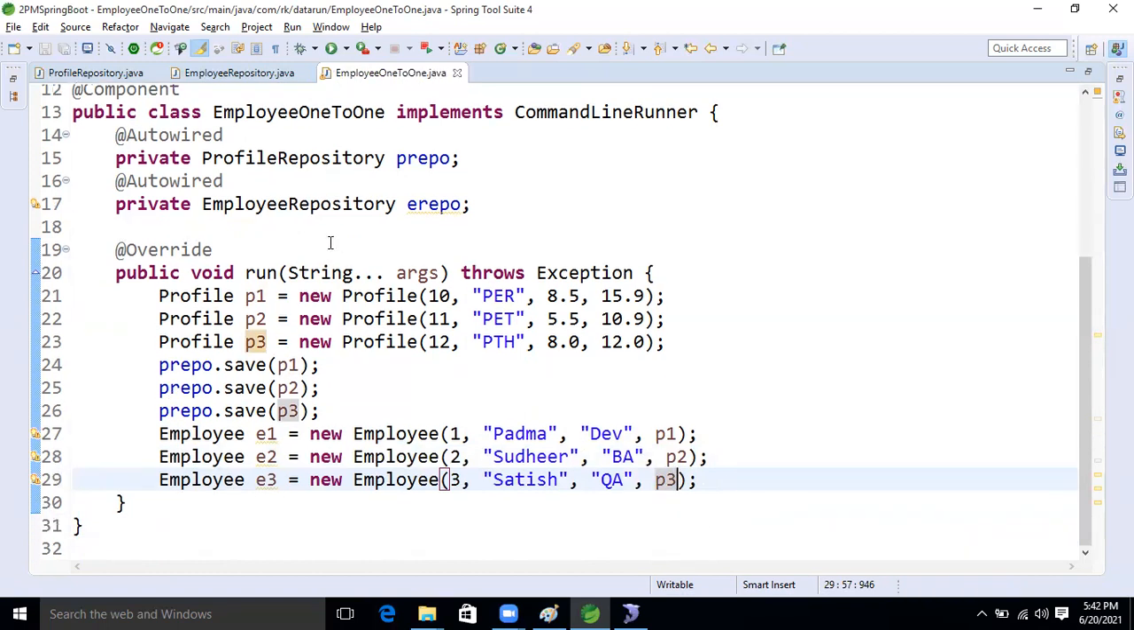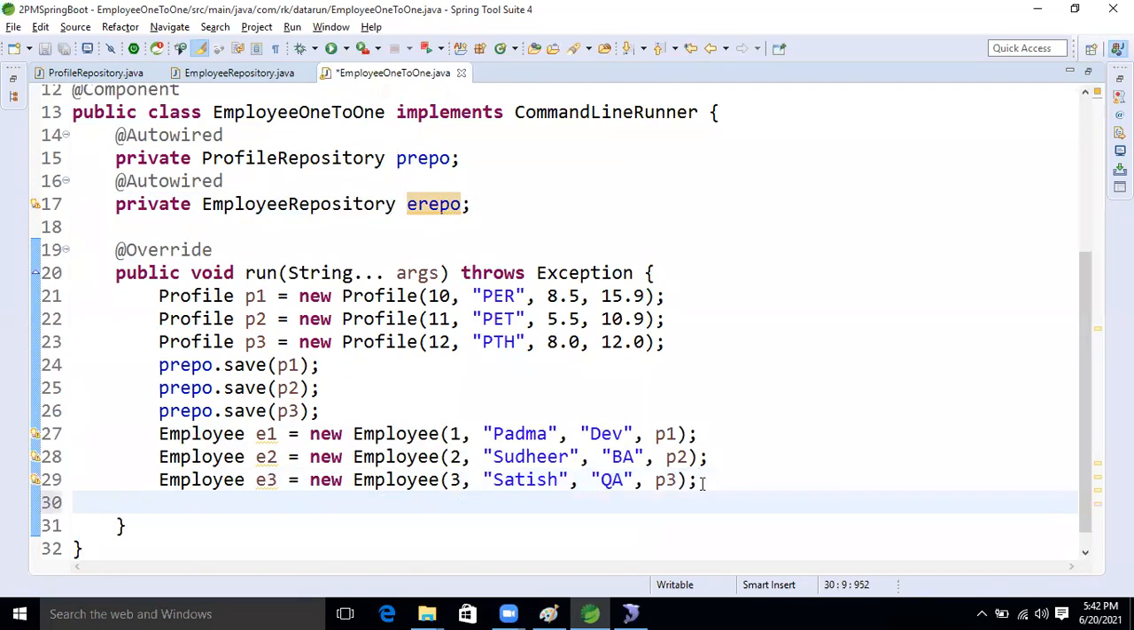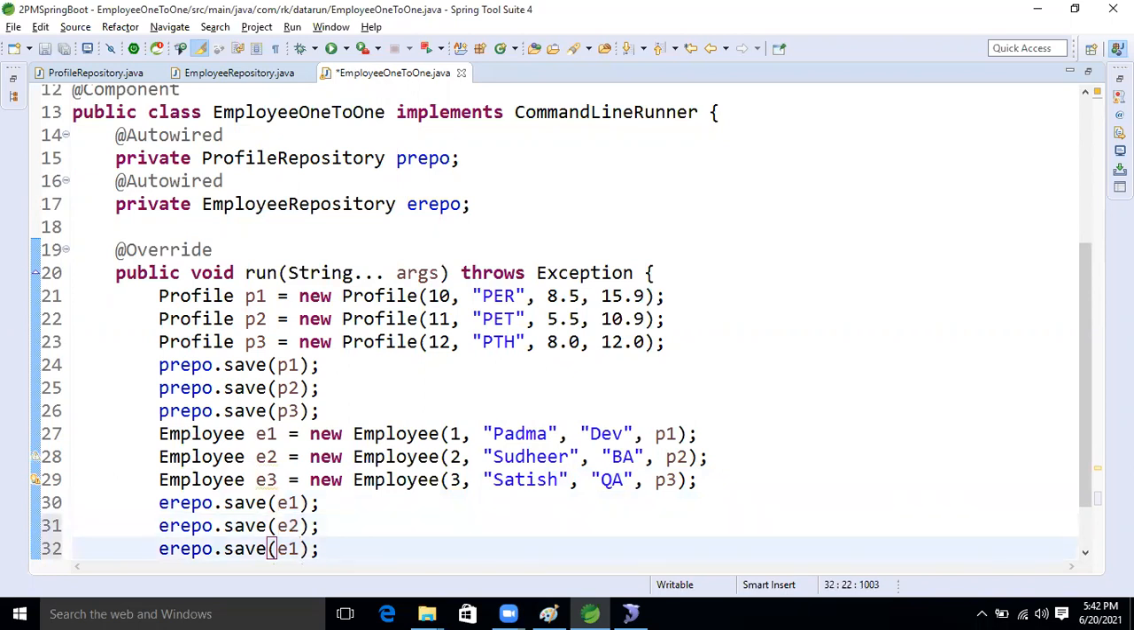Okay. So here, employee repository, right? Employee repository is there now. Okay. Paste it and save. Okay, save here. E1. Okay, E1 profile I'm saving now. Here E2. E2 is there, and here E3 is there now. Okay, fine now, guys.